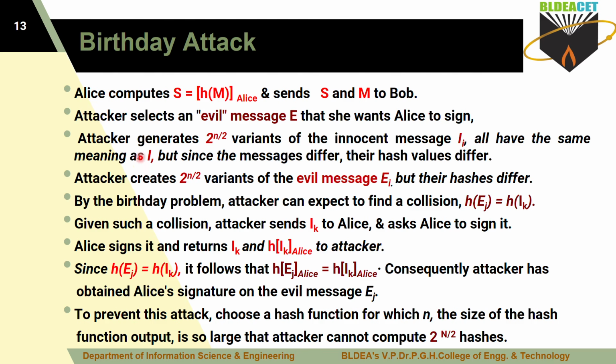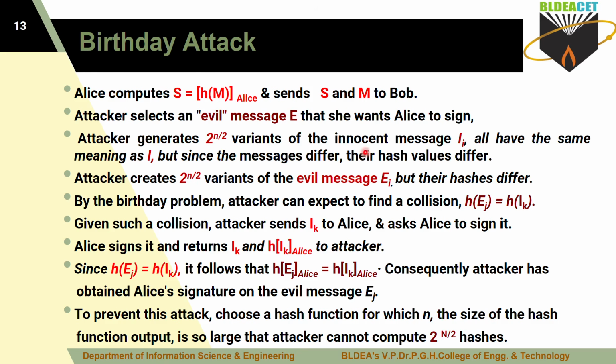All of them have the same meaning as I. So now all these messages have the same meaning, but there is variation in the message. As you know, if you make any variation in the message, even a simple white space, then the hash value you get is different.